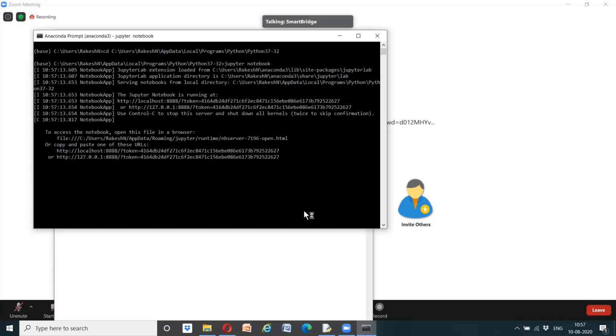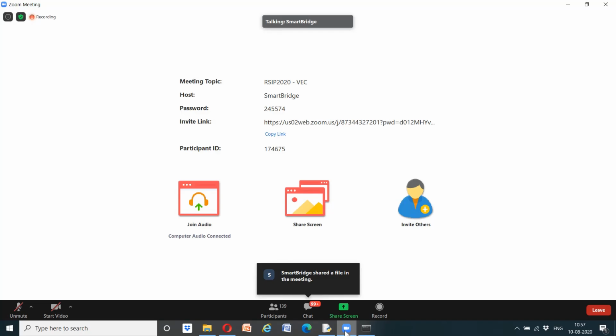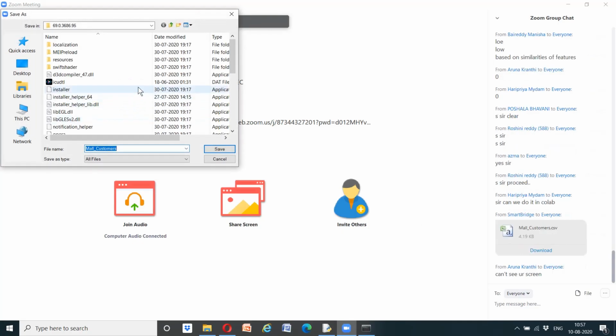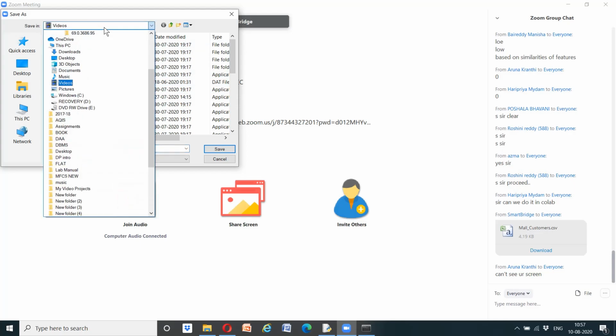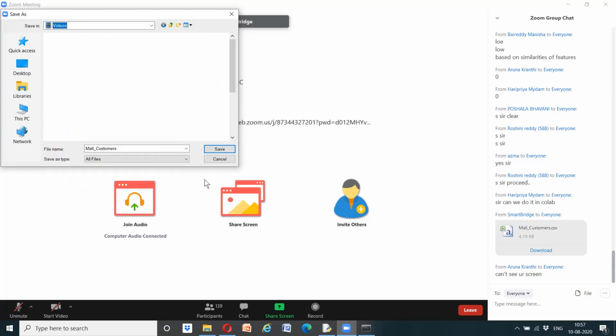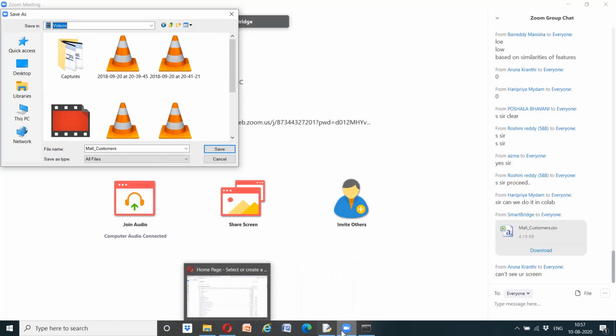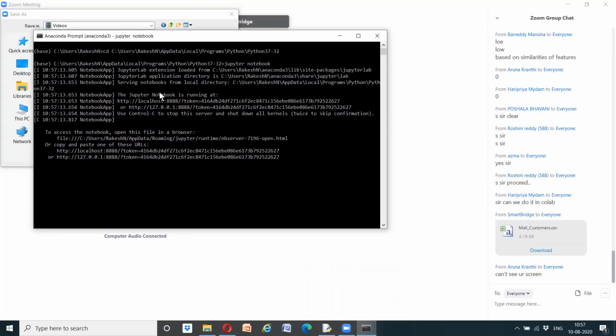Just download the data set and place it where you used to do the same. You used to place it in your C drives, right? I guess. See on the chat, I just pasted the data set. So download the data set and place it in your respective data set positions where you used to place it previously.